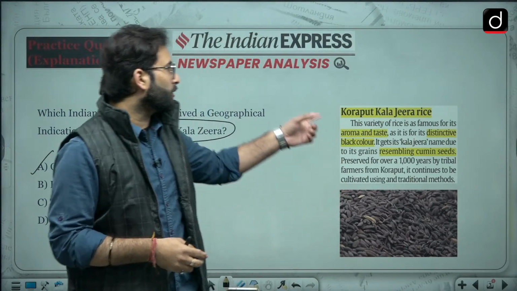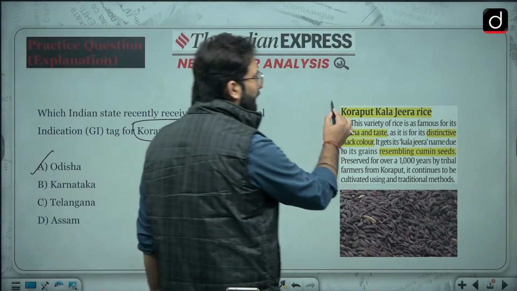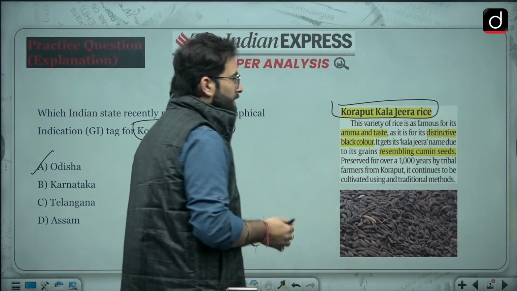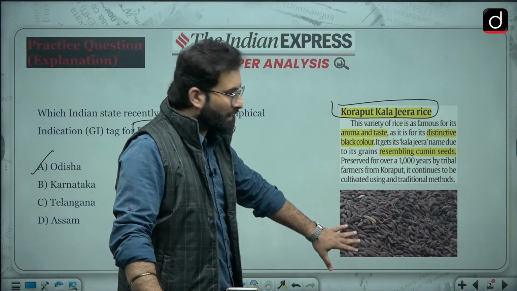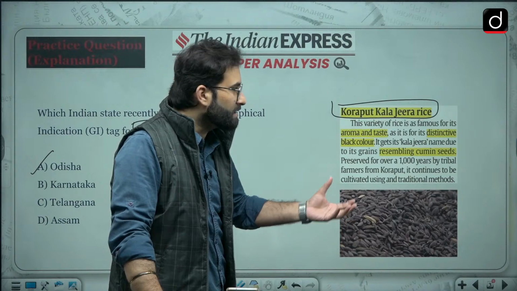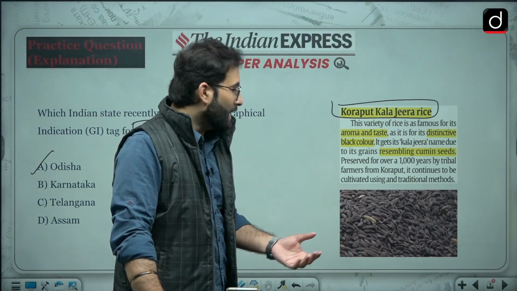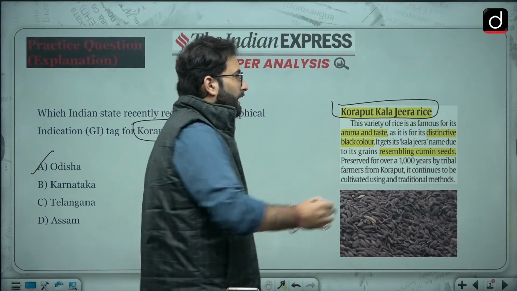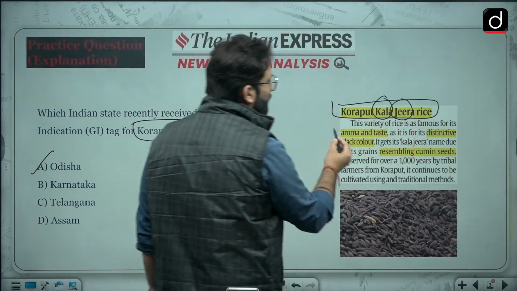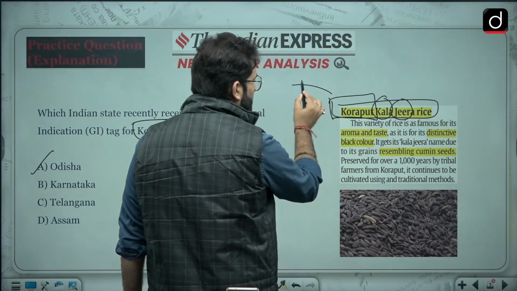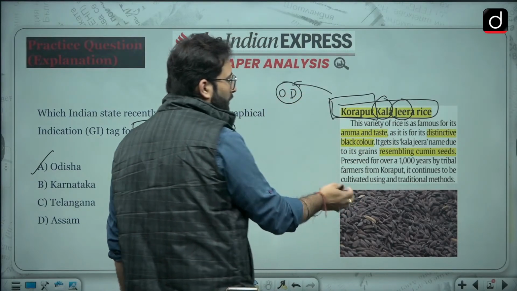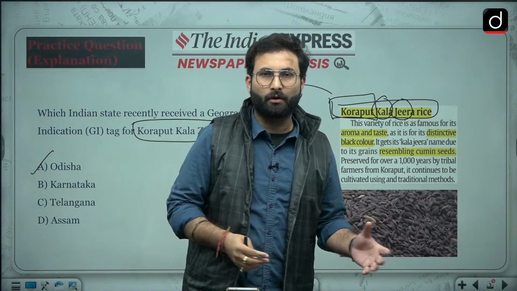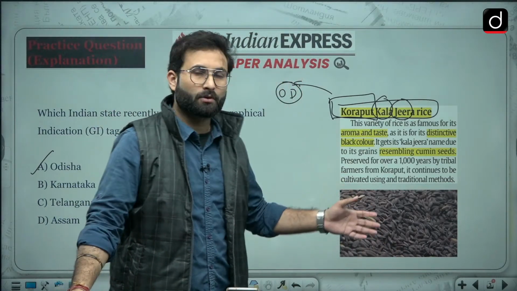Okay, so when we are talking about Koraput Kala Jira, here you can see the picture of Koraput Kala Jira. It has a resemblance with Jira, or you can say cumin seeds. Since its color is a little bit on the black side, this is Kala Jira. And Koraput is the place in Odisha this particular variety is famous for.